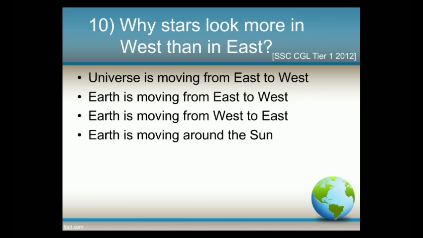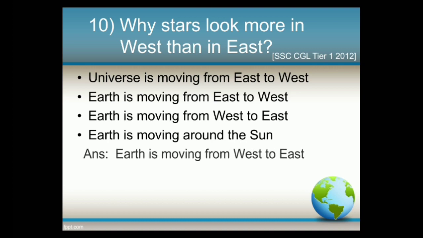Next question. Why do stars look more in the west than in the east? Options: Universe is moving from east to west. Earth is moving from east to west. Earth is moving from west to east. Earth is moving around the sun. And the answer is Earth is moving from west to east.